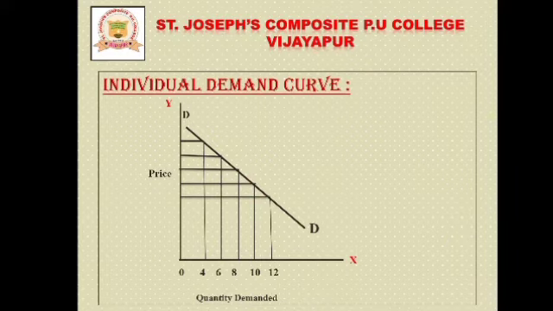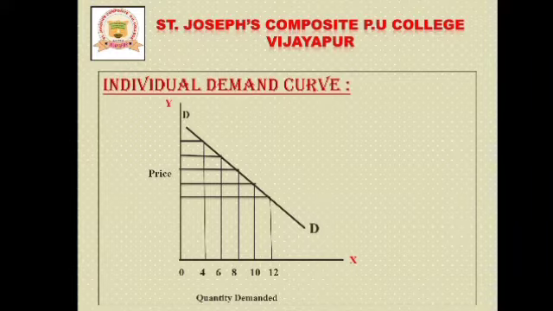In this diagram, the OX axis shows the quantity demanded, and the OY axis expresses the price of the commodity. DD is the demand curve. This shows that when the price is highest, the quantity demanded will decrease.